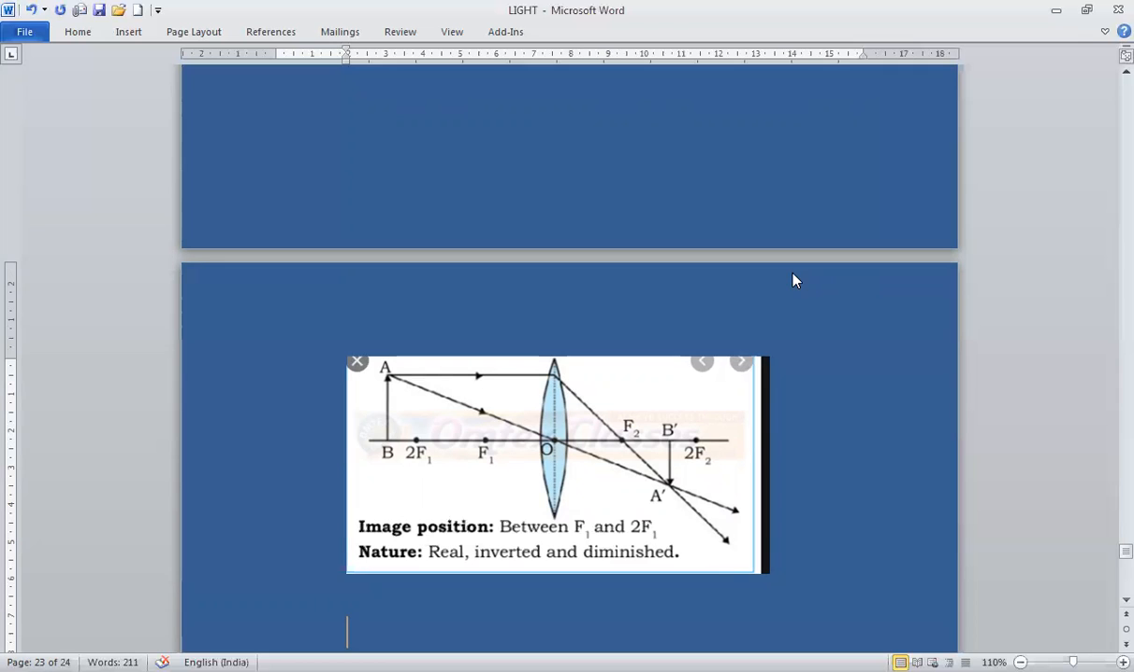In our next class, we'll study about magnification and power of lens. I hope you have understood.